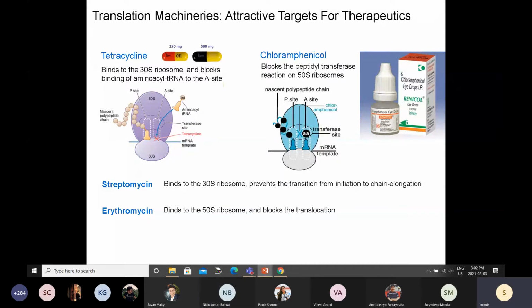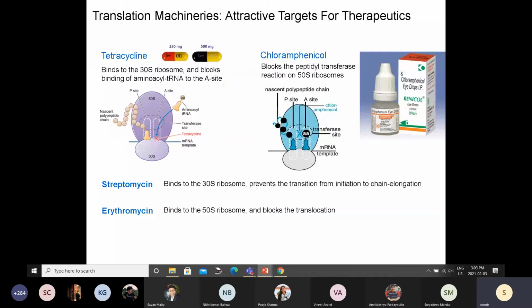Similarly, there is chloramphenicol, which stops this reaction. Streptomycin binds to this 30S site, erythromycin binds to this 50S site. So together they bind at different positions and completely block the synthesis of protein. And if you block synthesis of protein, the bacteria will eventually die because it cannot do anything without protein.